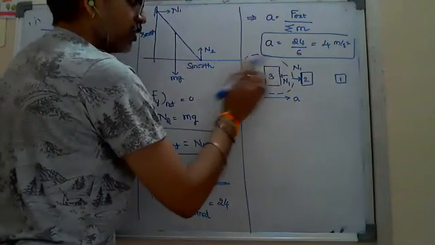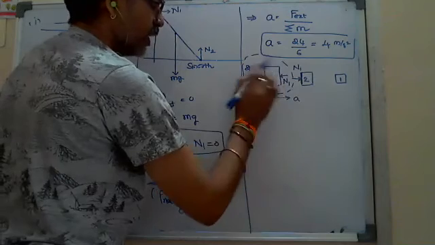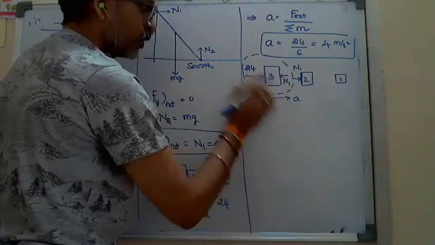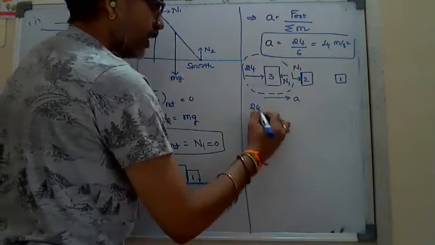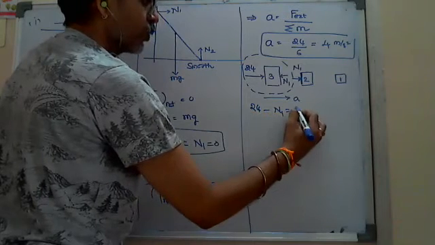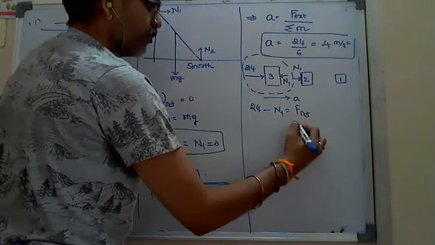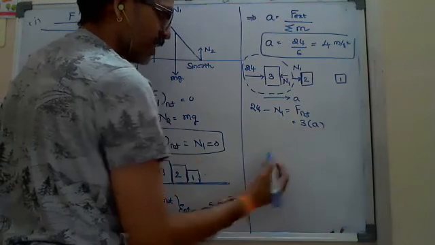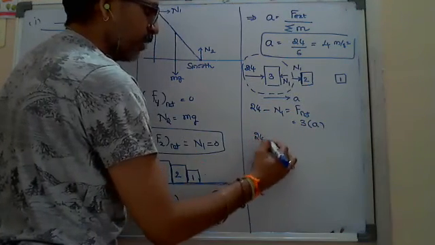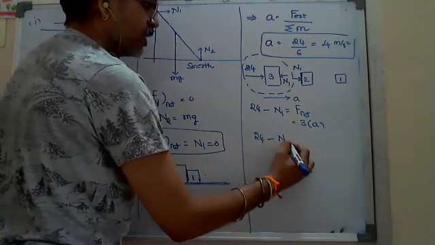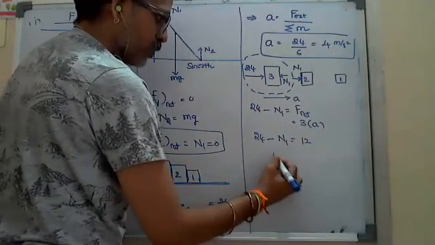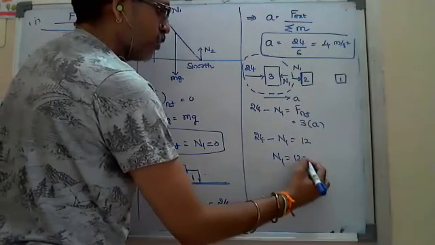The net force towards the right means 24 should be greater than N1. So 24 minus N1 equals F net, which is m into a, 3 into 4. That is 24 minus N1 equals 12, 4 3s are 12. So N1 equals 12 newtons here.